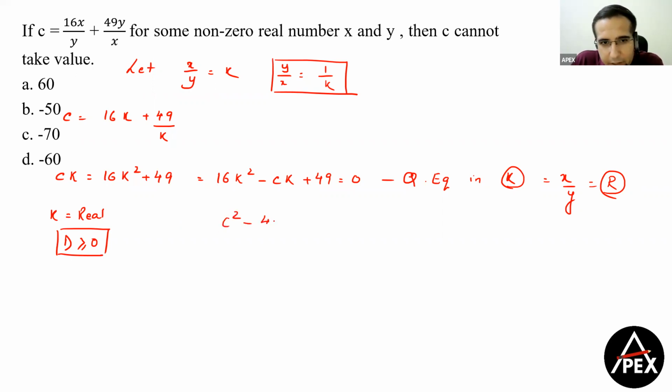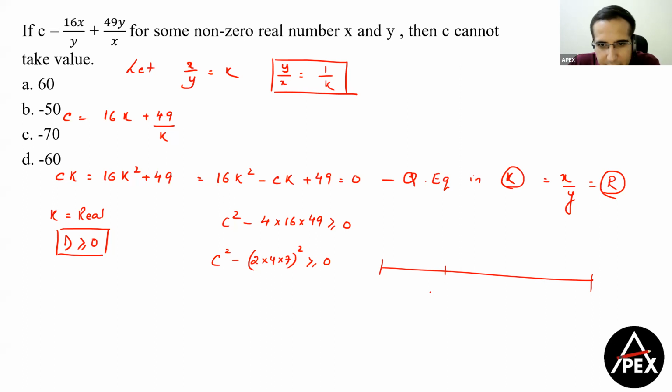b square minus 4 into a into c is greater than or equal to 0. Or I can have this as c square minus 4 into 2 into 7 whole square, that is 8 7 56, is greater than or equal to 0. Clear? c square minus 56 square is greater than or equal to 0. By applying inequalities, I know that the values will be away from the root. So one root is -56 and one root is plus 56. Right? So which of the values of c cannot be possible?